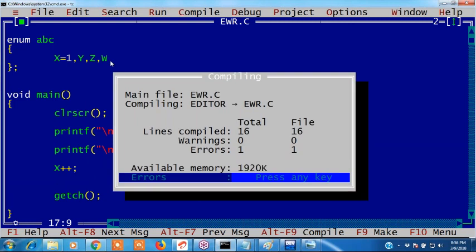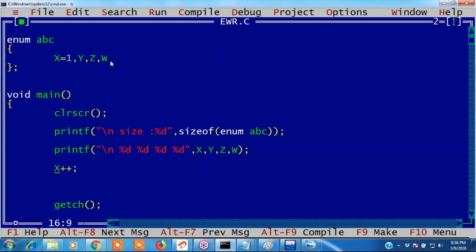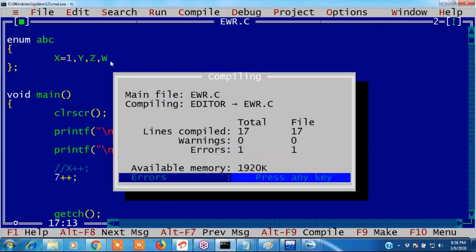Now compile once. See, error: L value required. Why is it showing the L value required error? That is a constant, X plus plus. If I write 7 plus plus also, you know this. If you write 7 plus plus, what is 7 plus plus? 7 plus plus is a constant. See the error? L value required error.